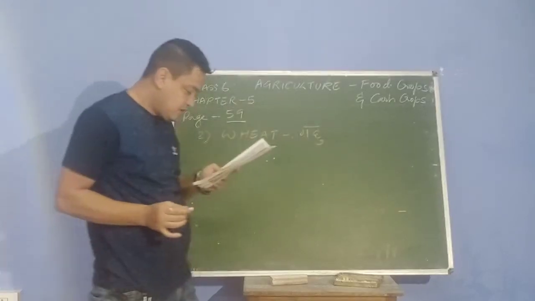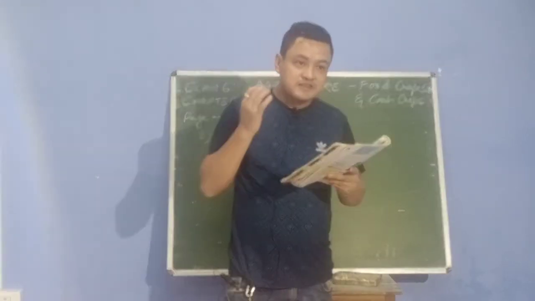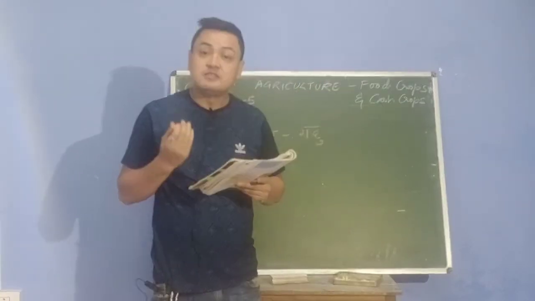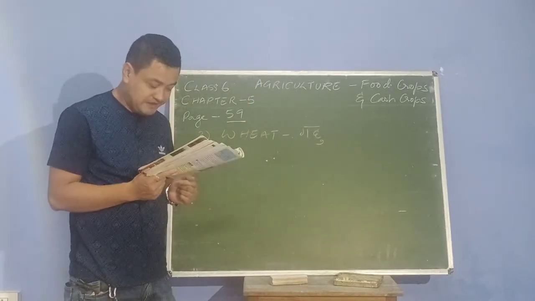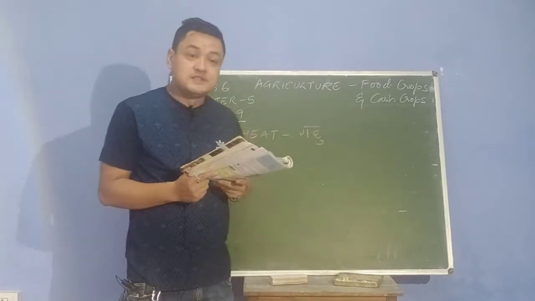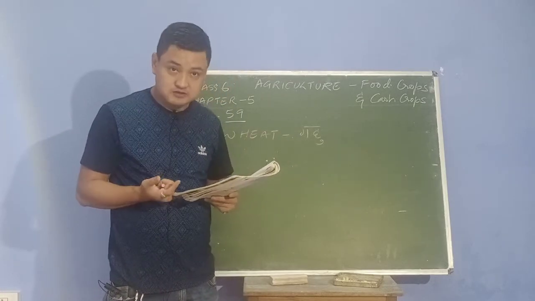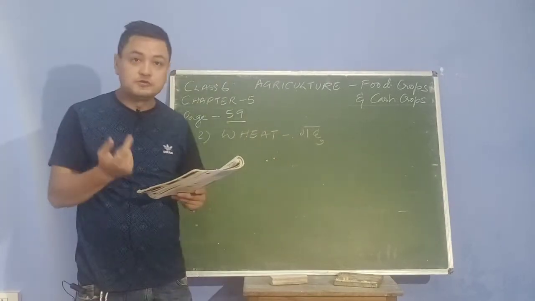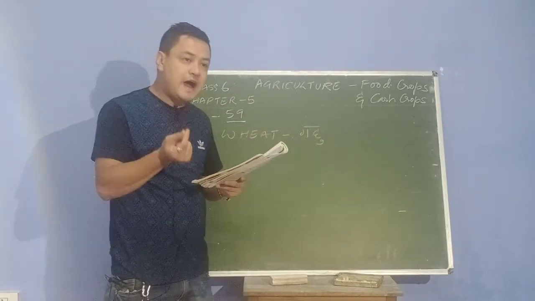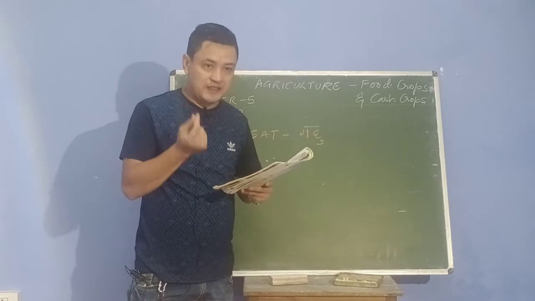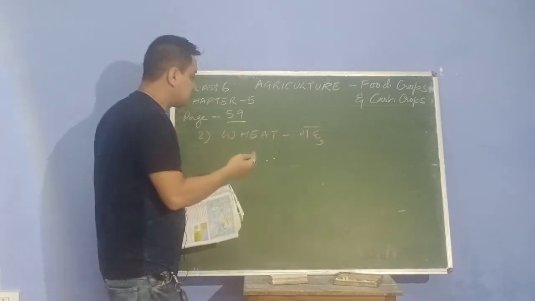Now, wheat is the next important cereal crop after rice. After rice, you get wheat. So, cereal means what? Anaj, or food grain that can be eaten as a food. It requires comfortable weather, cozy weather.